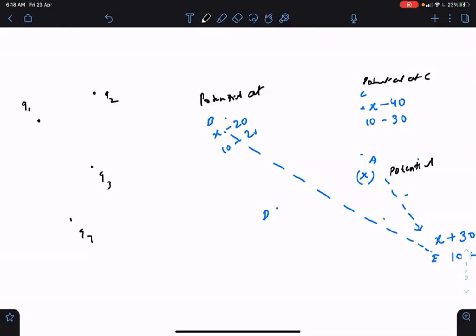Which means potential at A minus potential at B becomes x minus (x minus 40), which is 40. And this 40 will be the work done by the electric field on a unit charge, 1 coulomb, when it goes from A to B, and it is a fixed value, by the way. Now, this is how the change in potential is defined.